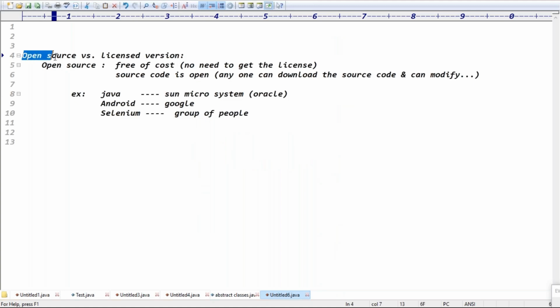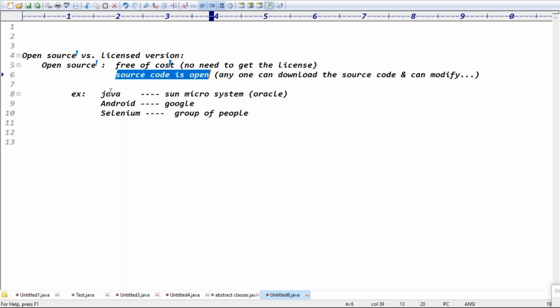Java is what type of language? Open source. What do you mean by open source? Open source means it's free of cost. You no need to get a license. We can use it freely, and even the source code is open. Source code means whatever code they have written, we can download it and do modifications.